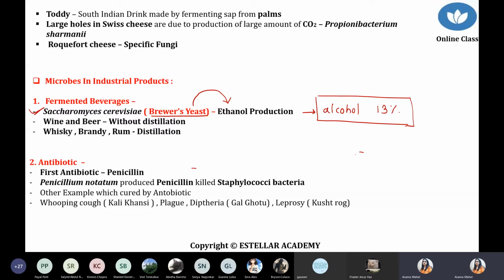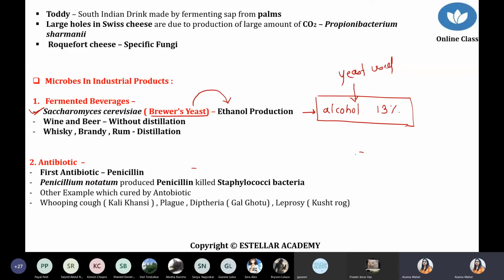Different concentrations exist. We are not going into too much detail. But now, what happened? If you want to produce any beer or any wine, there is a maximum concentration of 13%. These 13% concentrations are the standard when we use yeast for production of alcohol.